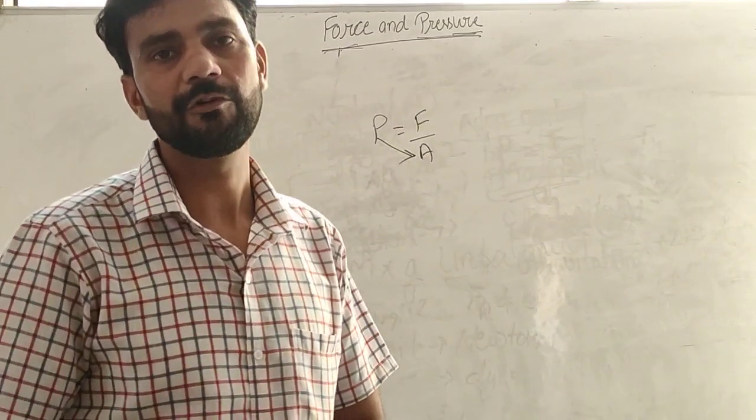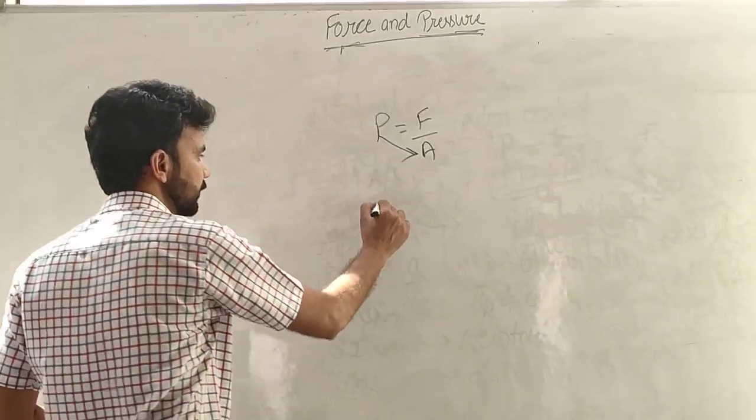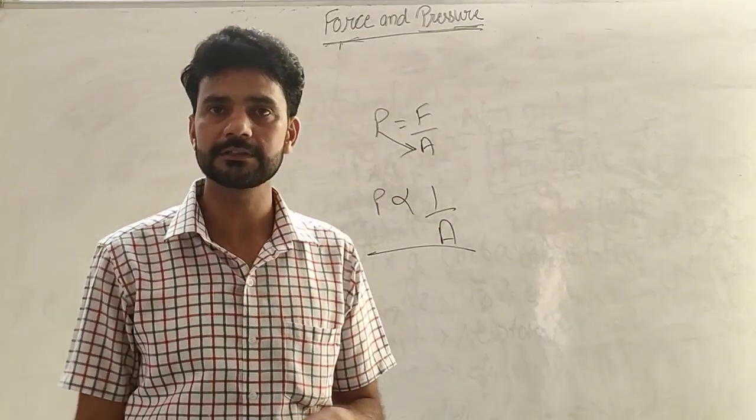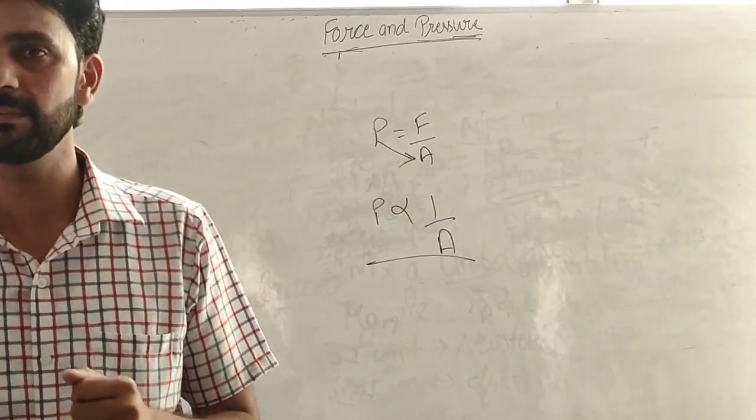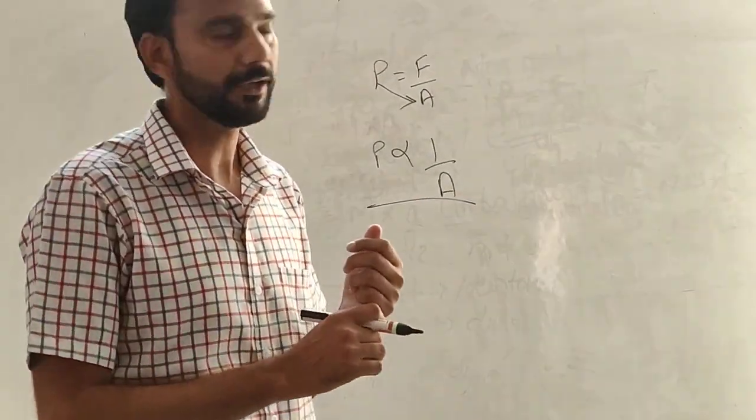So pressure is inversely proportional to area. Related to this, we will discuss some examples. With the help of a sharp knife, we can easily cut vegetables and fruit, but it is difficult to cut with a blunt knife. Why?